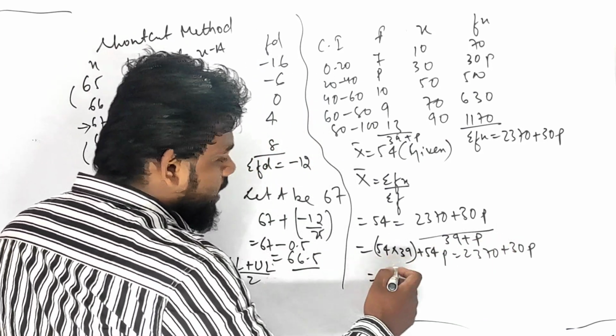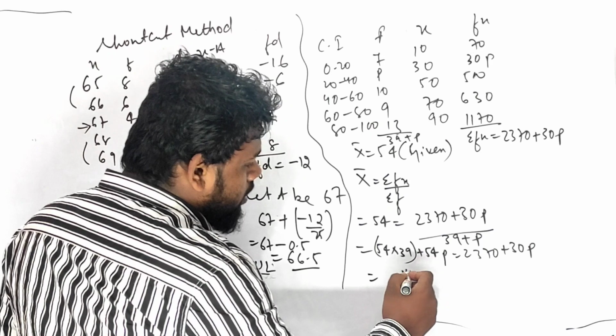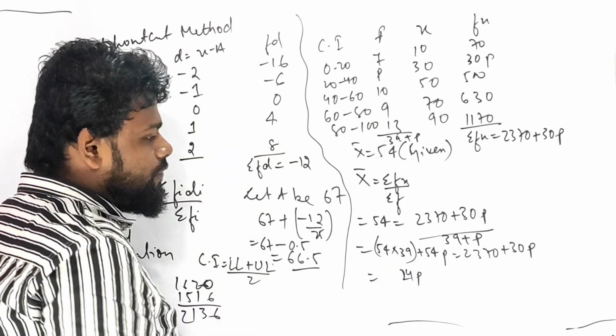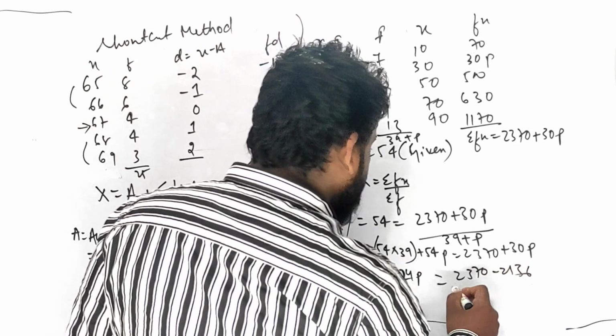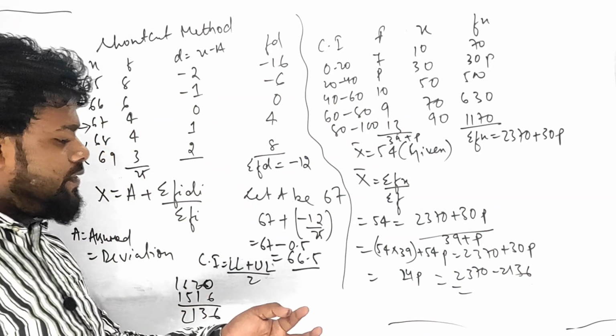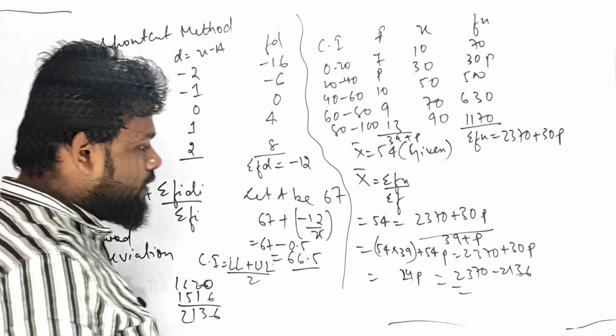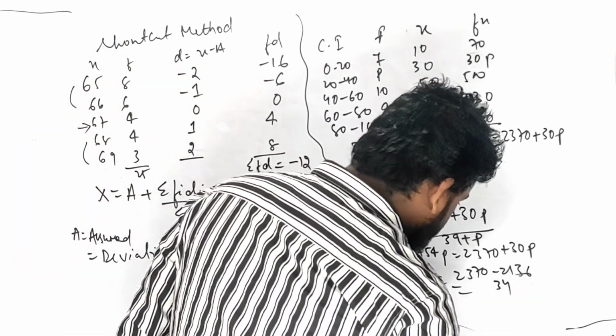So I have to take it out, and I get 54p minus 30p, that is 24p. 24p equals 2370 minus 2136. कुछ इस प्रकार का मिला.